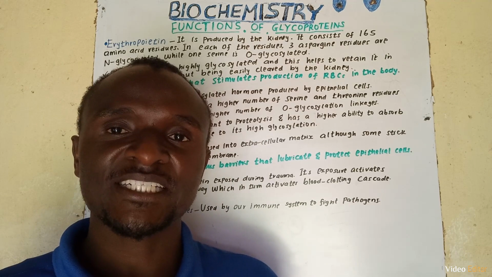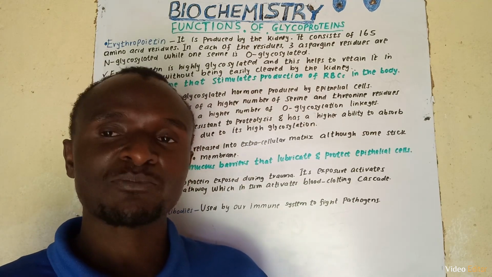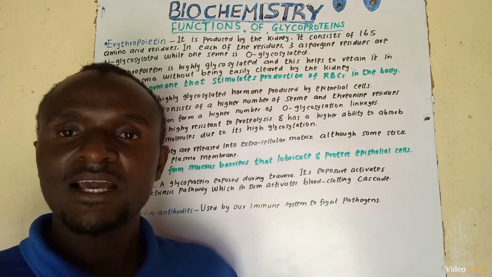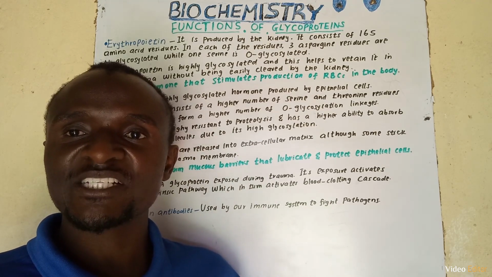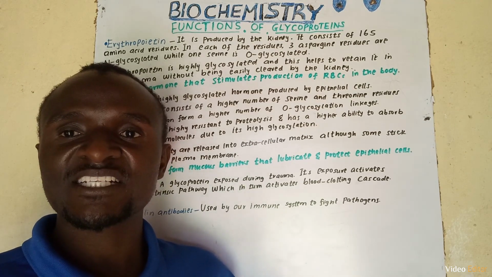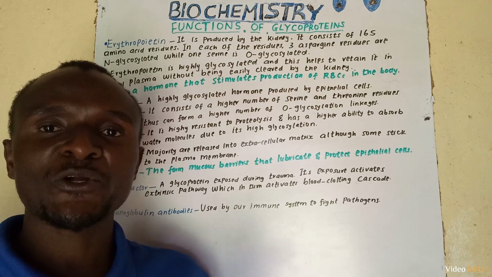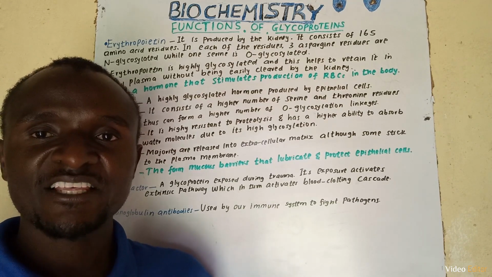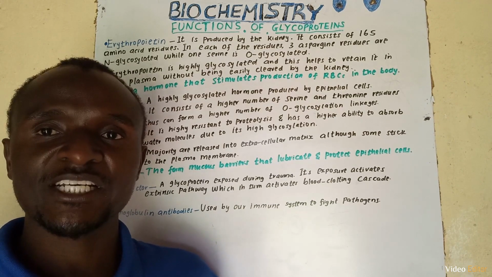Next is tissue factor. A tissue factor refers to this hormone that is normally exposed during trauma. Exposure of a tissue factor in turn activates the extrinsic pathway, which in turn activates the blood clotting cascade. Lastly is immunoglobulin antibodies. These ones are used by our body's immune system to fight pathogens.